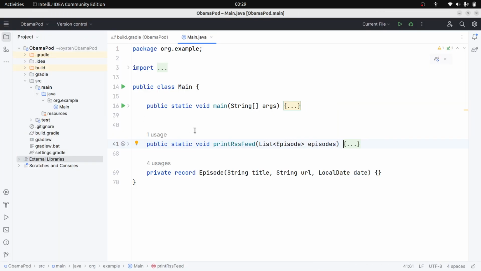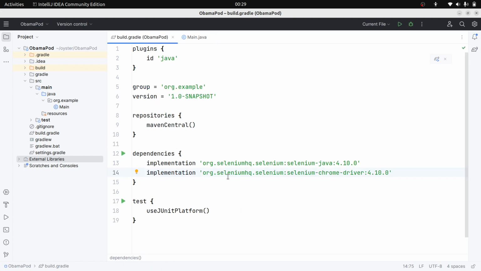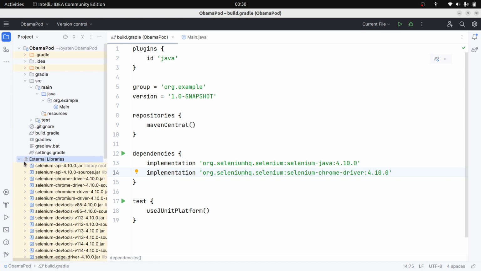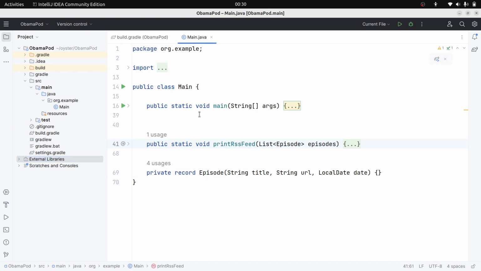I have already written that code. This is actually a Java project, and here you can see that I added Selenium HQ, Selenium Java, and Selenium Chrome driver. These two dependencies I added, and I added all the Selenium library into external libraries. Now let us look into the code. Here you can see main, printRSSFeed, and Episode. Episode is basically a record which contains three fields: title, audio URL, and publishing date. Now let us look at what printRSSFeed is.